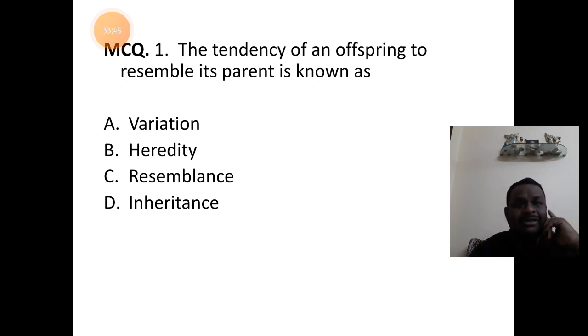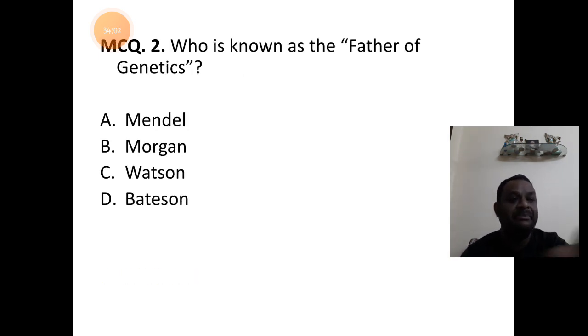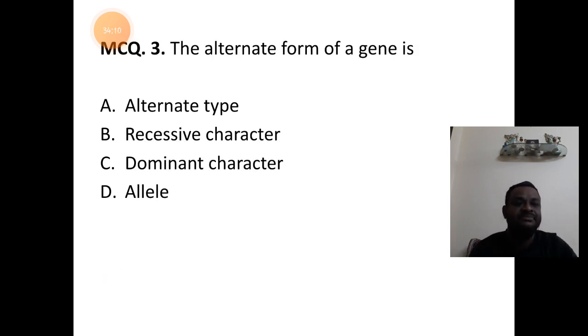Well students, after understanding the concepts of phenotype, genotype and phenocopy, now we shall understand the MCQs. The first MCQ is: the tendency of an offspring to resemble its parent is known as? When we are born to a parent, we resemble our parent. What do we call this tendency? It is called heredity. So answer is B. Who is known as the father of genetics? It is Mendel. So answer is A, Mendel. The alternative form of a gene. When two subunits are there, the alternative forms of the genes are called alleles or allelomorphs. So answer is D.